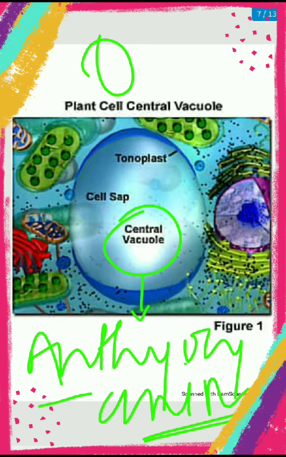So they are involved in maintaining pH in both plant as well as animal cells. Vacuoles help to maintain the pH of the cell.